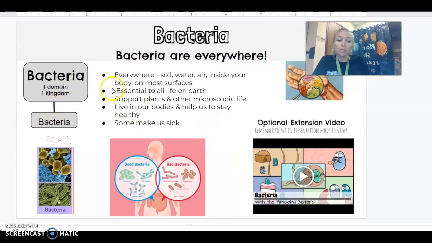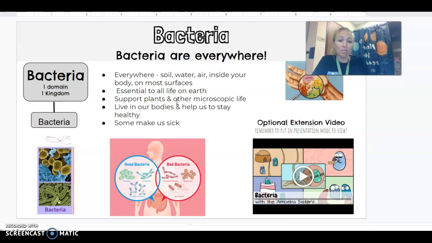All right, so let's look at our first kingdom, bacteria. Bacteria are everywhere. So they are inside your body, outside your body. They are on your desks and on the counters and on the floor and in the soil and in the water, everywhere. Some of them are really, really helpful.